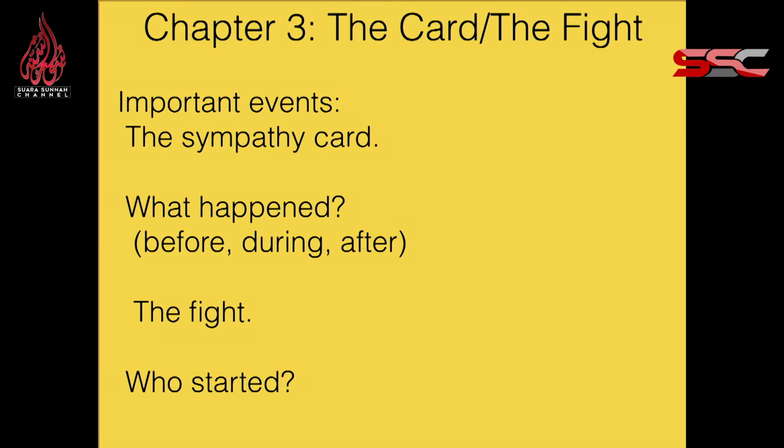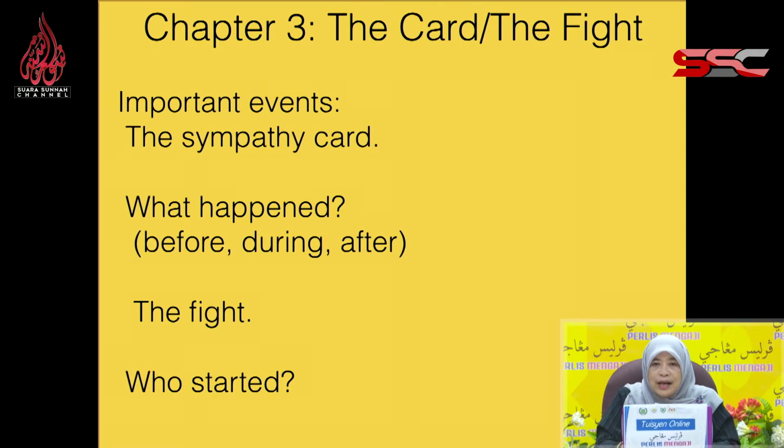During means that when she asked her students to sign the card, they refused. Some of them bluntly told her that they did not want to. Some of them wanted to sign, but they were afraid of the popular students. But Richard was the only one who signed the card. So that was what I meant by the during.